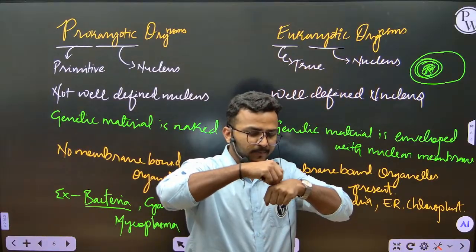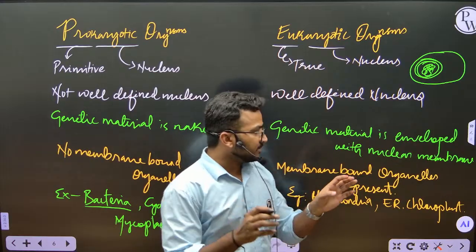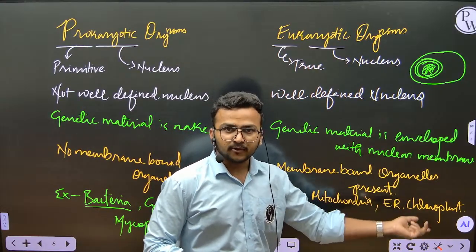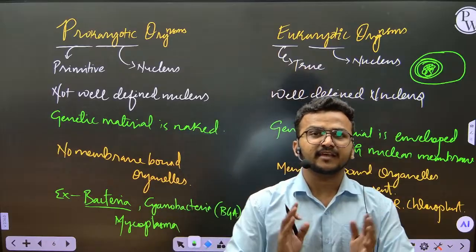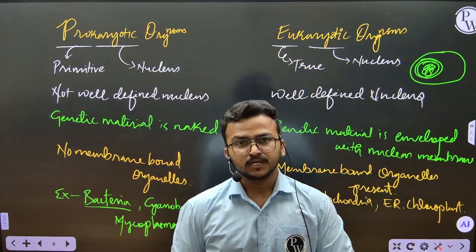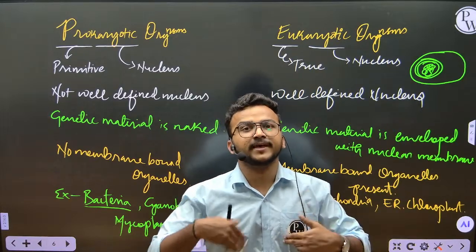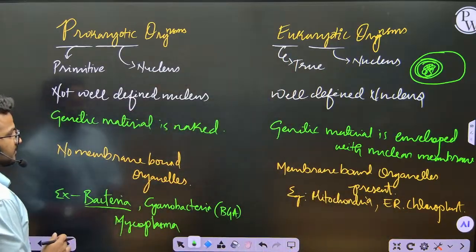If you take a part of our cell and observe it under a microscope, you can see all these features like nucleus, mitochondria, endoplasmic reticulum, Golgi complex. You can see all these cell organelles in eukaryotic organisms. You can take yourself as an example also. So there you will be seeing this eukaryotic organism.